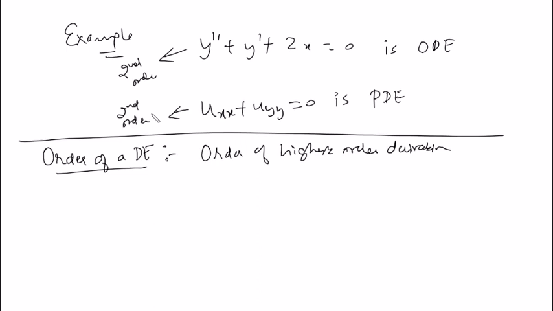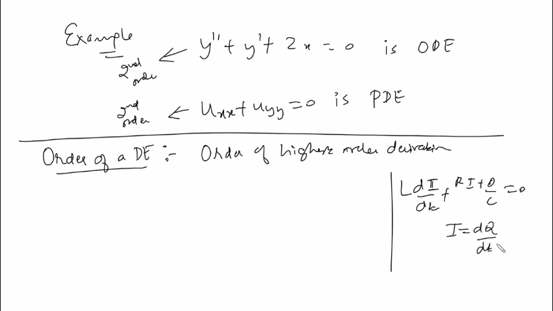And the previous one which we derived for the freely falling object, what was the order of it? First order, because there was just one term, m dv by dt. And the other one which we wrote for the LRC circuit: L di by dt plus, what was the equation? Sorry, I don't remember this. Plus Ri plus Q by C is equal to 0. So this is first order, right? But I know that the current is dq by dt.